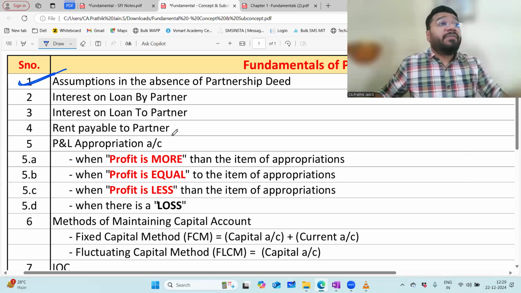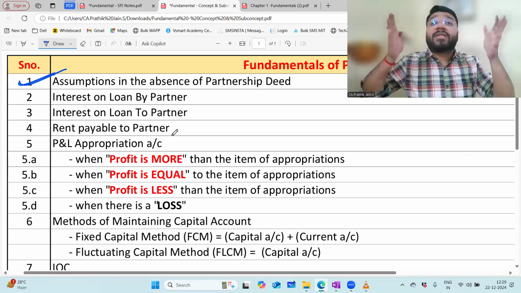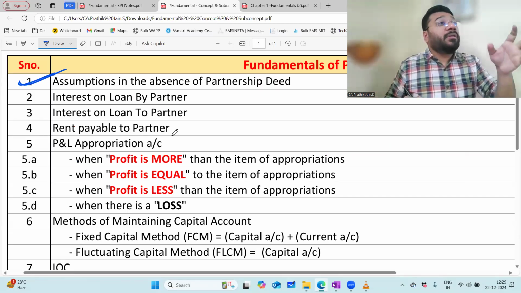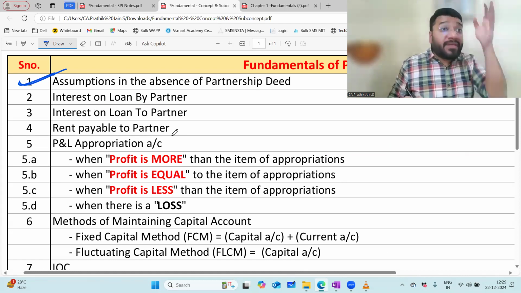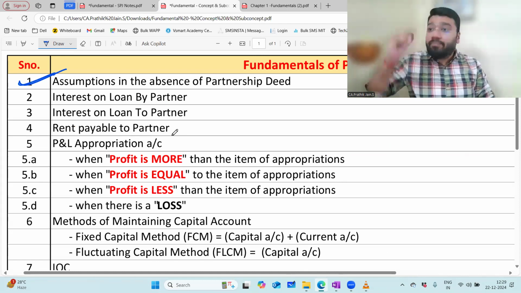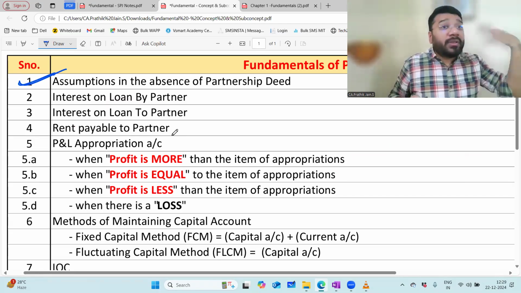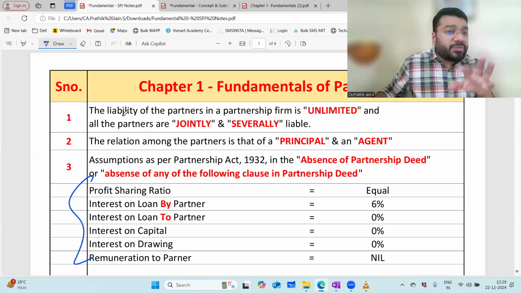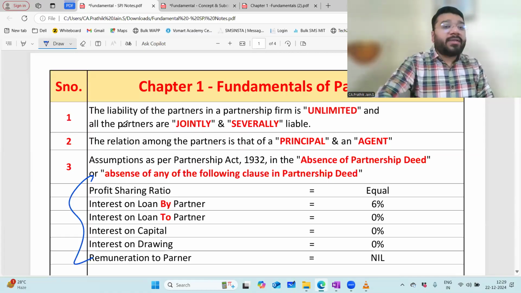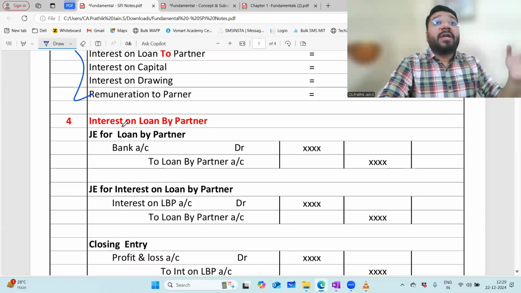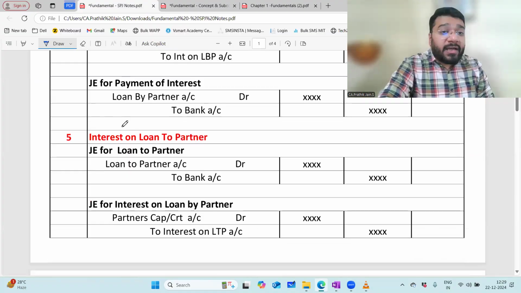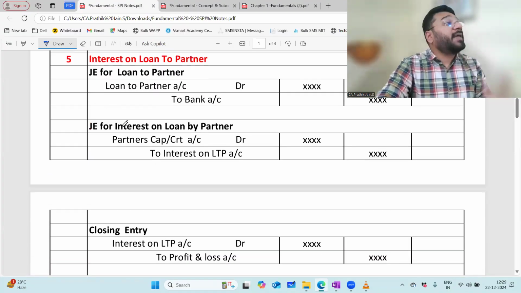Why? Because when you revise in those 6 days of holiday, you might miss out on a concept. So if you have a checklist, once that concept is done, put a tick mark on it. You'll get to know that you've covered all the concepts. And if you want to know the summary of all the concepts, then this note is going to help you. What is the journal entry for interest on loan by partner? What is the journal entry for interest on loan to partner? So this is the concise concept.